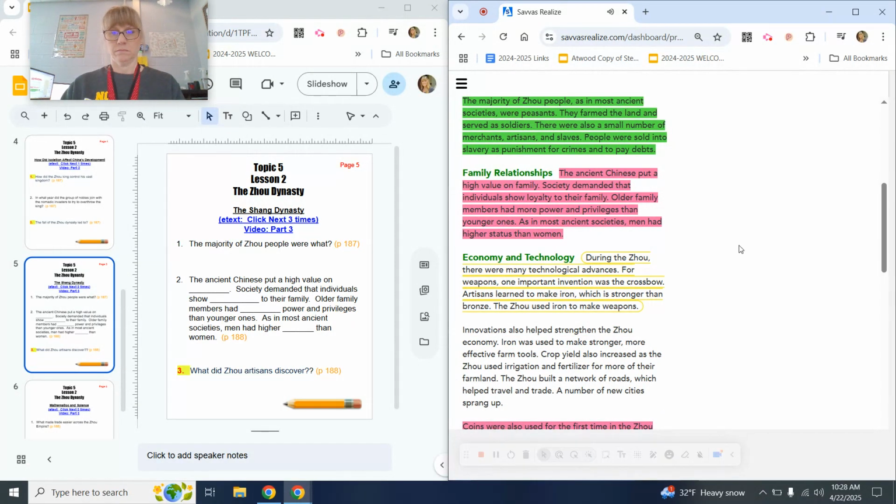Family relationships. The ancient Chinese put a high value on family. Society demanded that individuals show loyalty to their family. Older family members had more power and privileges than younger ones. As in most ancient societies, men had higher status than women.